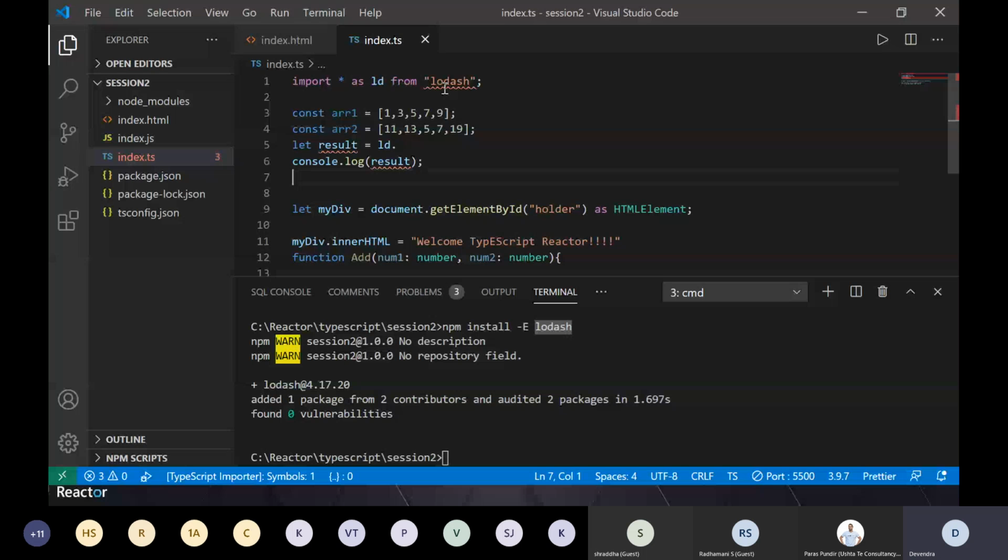Now, second thing, even if I have imported that library, if I type ld dot, I'm not getting any options, any IntelliSense to understand what types and functions are there, so that I can use them. If I know that intersection is there, I can probably type it and it will work fine, because at runtime JavaScript will import it and know that it is there.